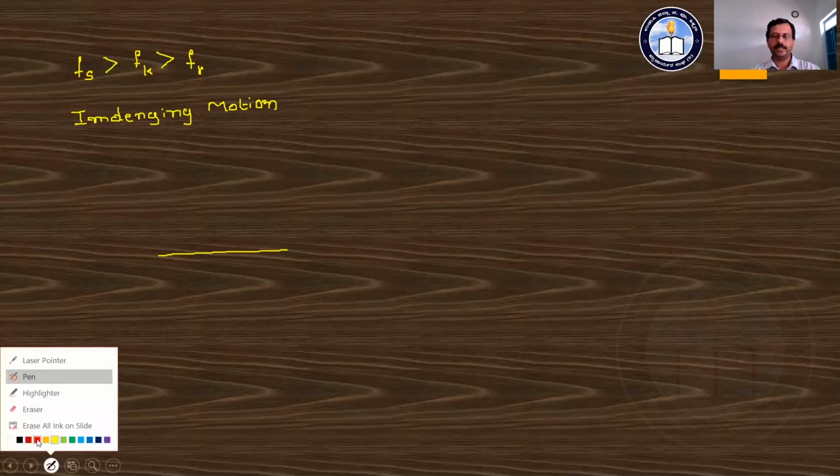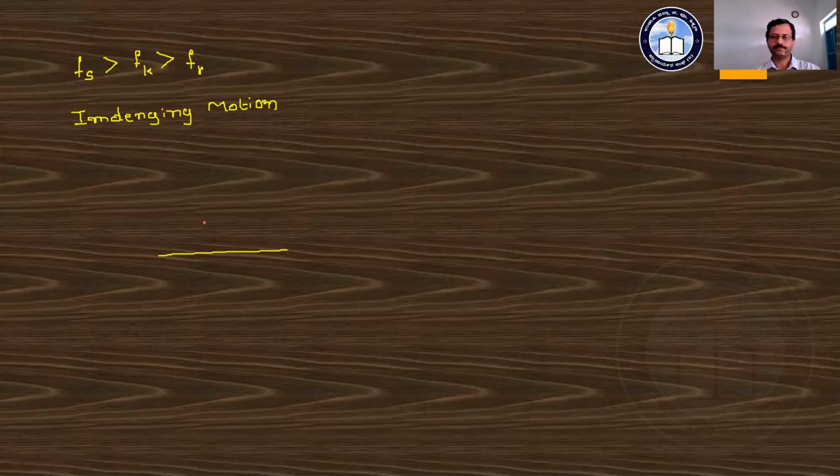Impending motion. What is this impending motion? Where are we going to observe this kind of motion? Let's consider there is a surface, and over this surface an object is placed. As you know, the object is in the state of rest.